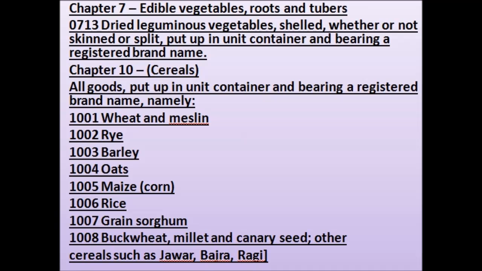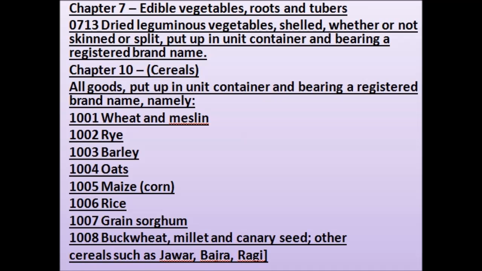All goods, put up in unit container and bearing a registered brand name, namely: 1. 1001 wheat and meslin. 2. 1002 rye. 3. 1003 barley. 4. 1004 oats. 5. 1005 maize, corn. 6. 1006 rice. 7. 1007 grain sorghum. 8. 1008 buckwheat, millet and canary seed, other. 9. Cereals such as jowar, bajra, ragi.